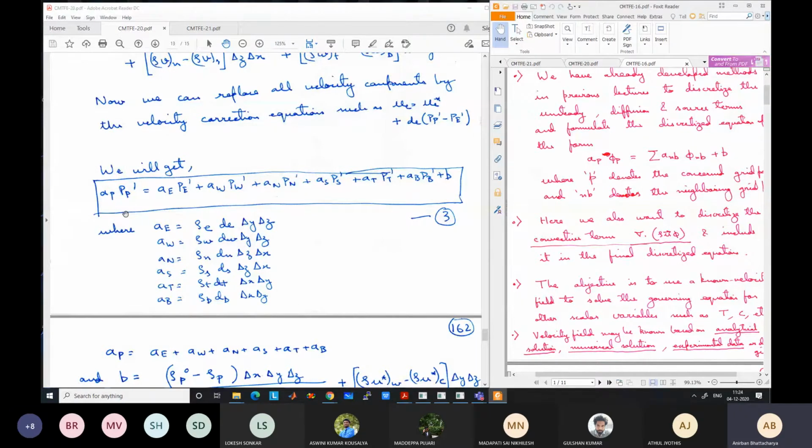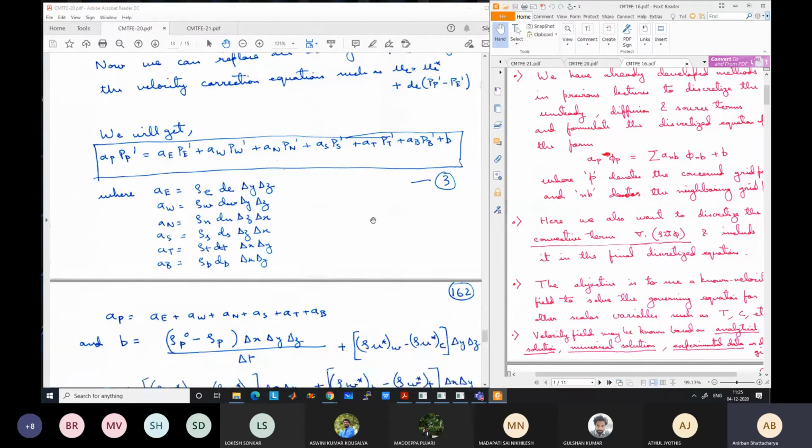For solving this equation you can use the upwind scheme, hybrid scheme, or any of the schemes. In case it was not clear in the previous class, this needs to be solved like the previous equations. We can use the hybrid scheme or power law scheme or any other scheme to get the pressure corrections.